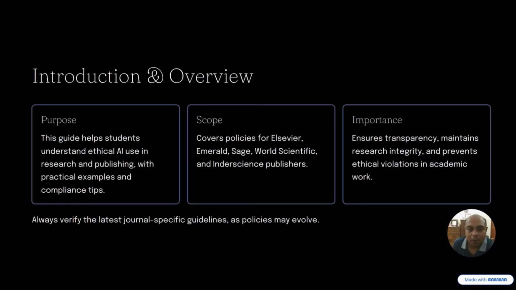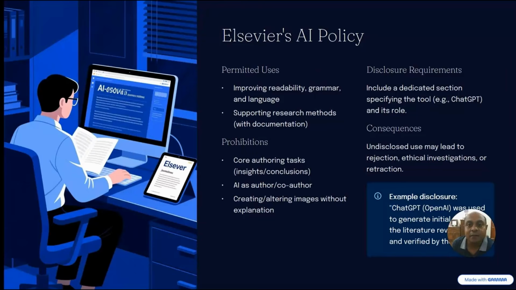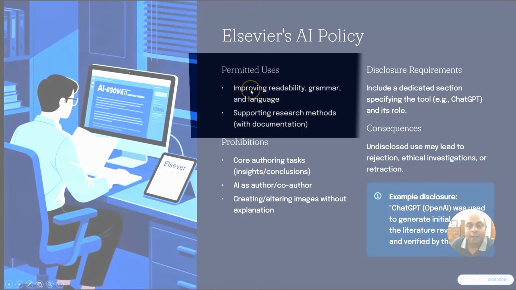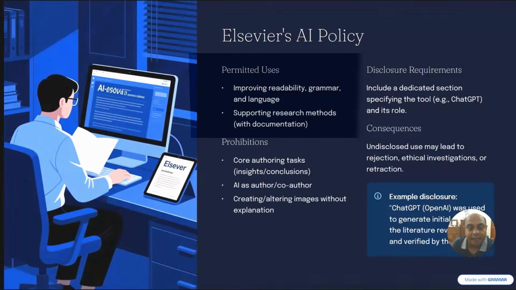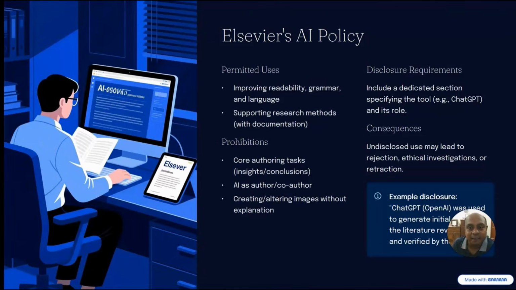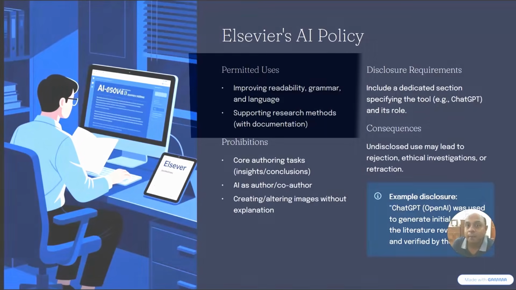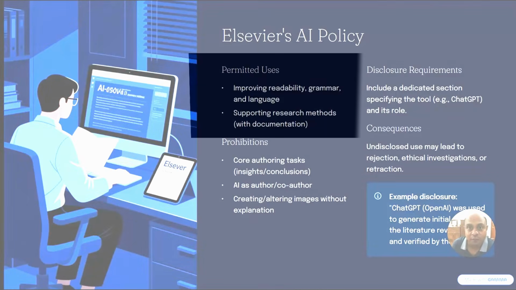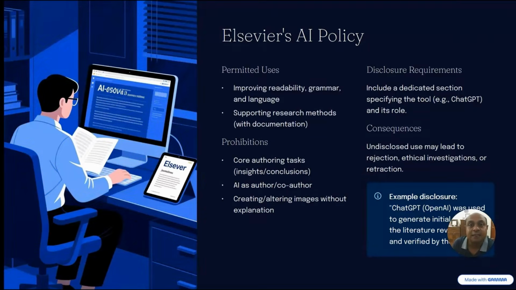You can always follow the same way of using AI policies. Now let me share one of the important ones, the Elsevier AI policy. If you look at the Elsevier AI policy, they are saying the permitted use of AI, where you can use your AI, is to improve the readability, grammar and language. Remember, my dear learners, you cannot make the draft or use data analysis tools or data generated by AI. It will reject your paper. They only allow you to improve the readability, grammar and language, and also the supporting research method.